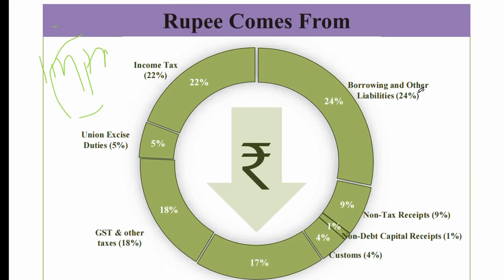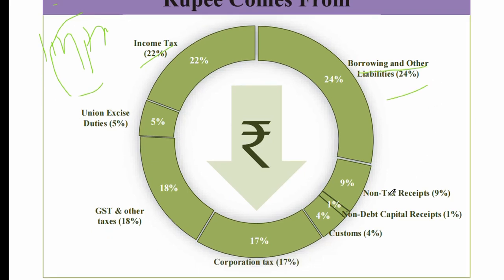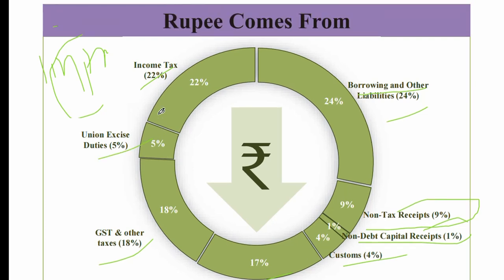Rupees comes to government: 22% from income tax, 24% from borrowing and other liabilities, 9% from non-tax receipts, 1% from non-debt capital receipts, 4% from customs duty, 17% from corporation tax, 18% from GST and other taxes, and 5% from union duties. These are the government's earning sources. This is important. You have to focus.